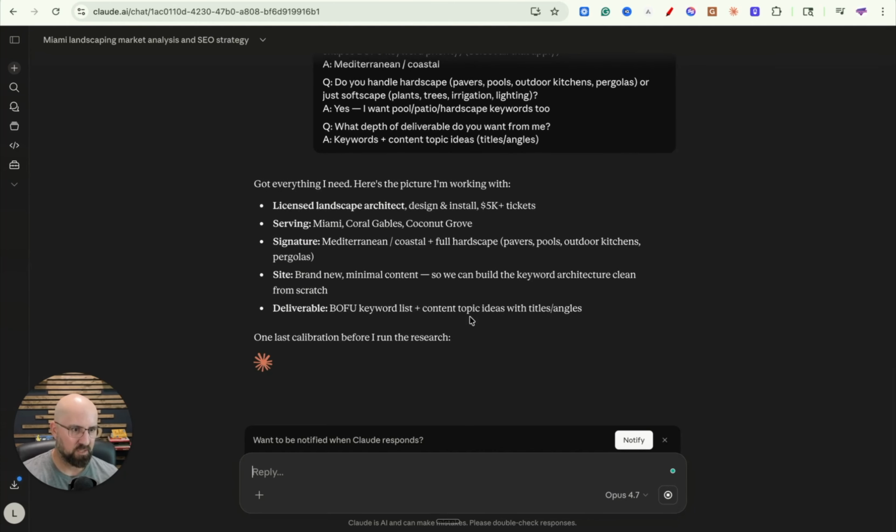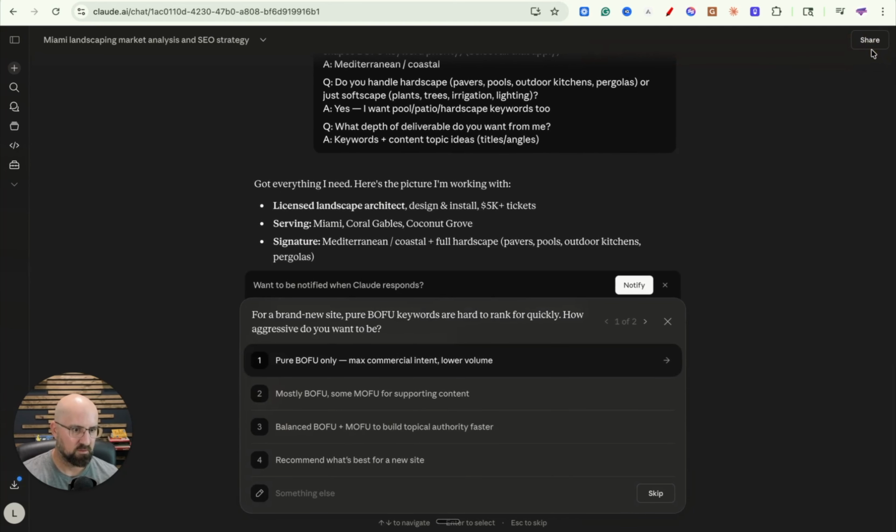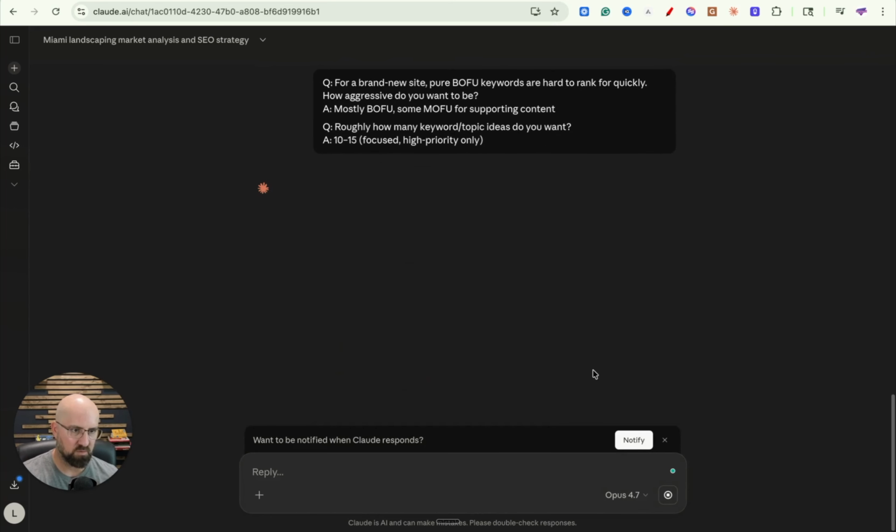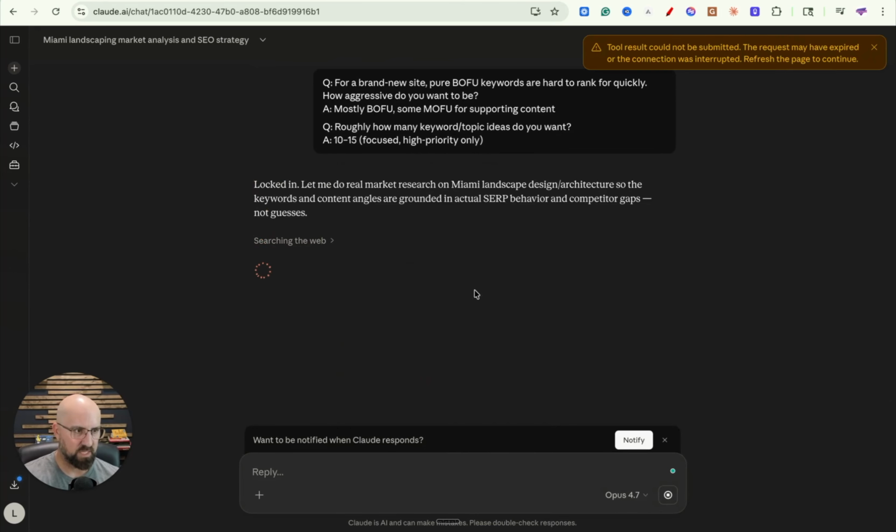All right, so here we go. Got everything we need. Here's the picture I am working with. All right, for a brand new site, pure bottom funnel keywords are hard to rank for quickly. How aggressive do you want to be? Let's just do supporting and mostly. So kind of a mix. Roughly how many keywords, topic ideas do you want? Now let's just do 10 to 15. We don't want this thing taking a while to spit out this stuff.